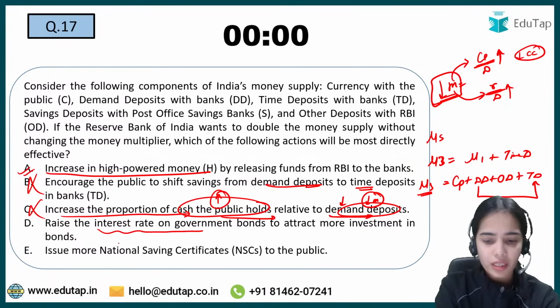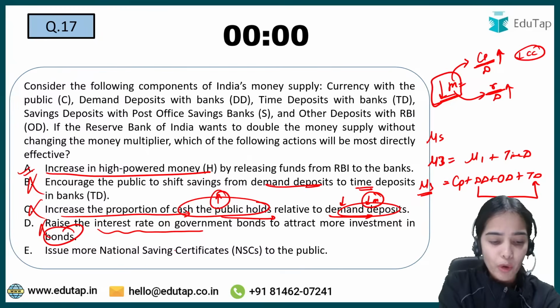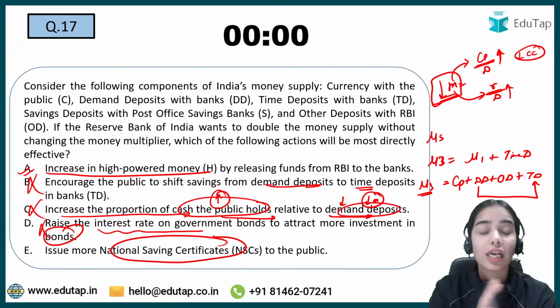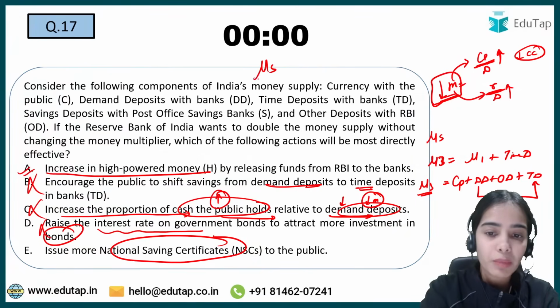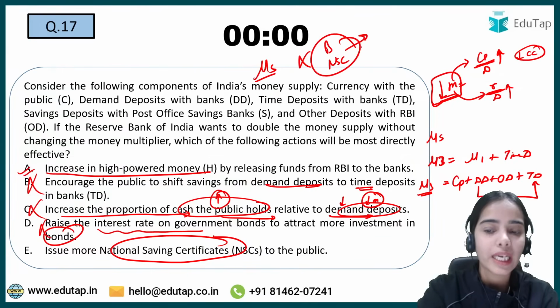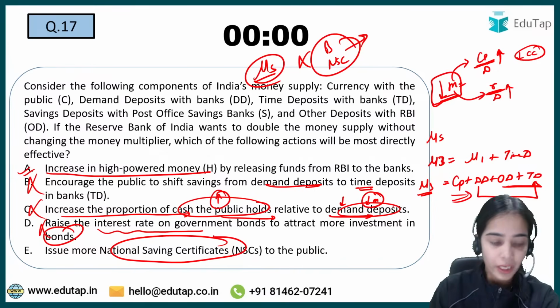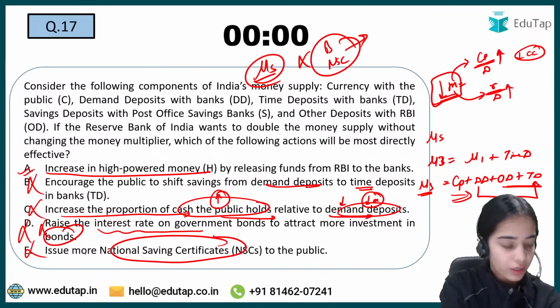Raise the interest rate. Remember, bonds and national savings certificates are not a part of money supply. Money supply does not include bonds and national savings certificates or any kind of certificates. Money supply only includes the deposits as well as the currency with public. Okay, so these are wrong.